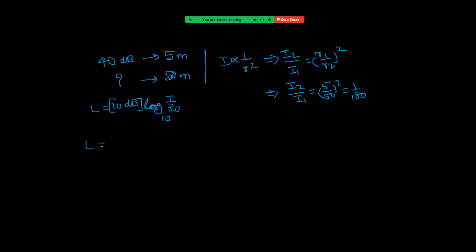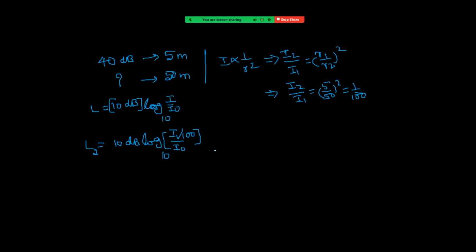L equal to 10 decibel log. Let us take this as L2. L2 equal to 10 log, in the place of I2, it is I1 by 100, I1 by 100 by I naught to the base 10.